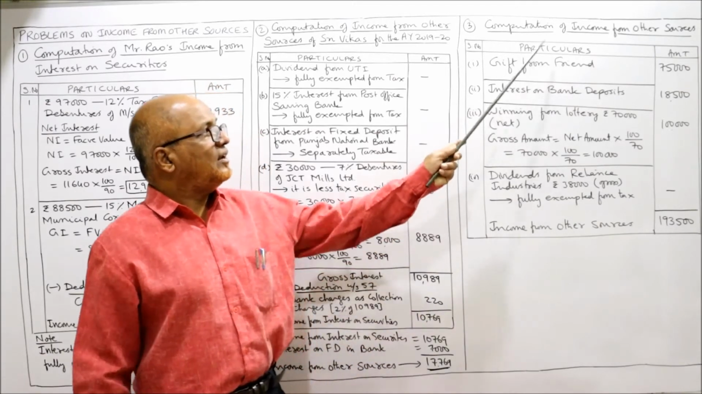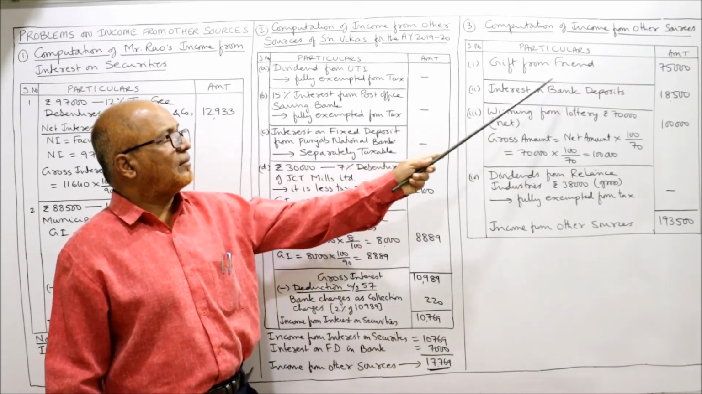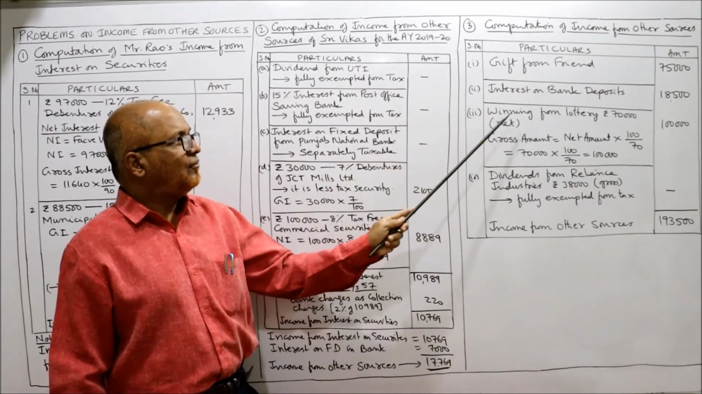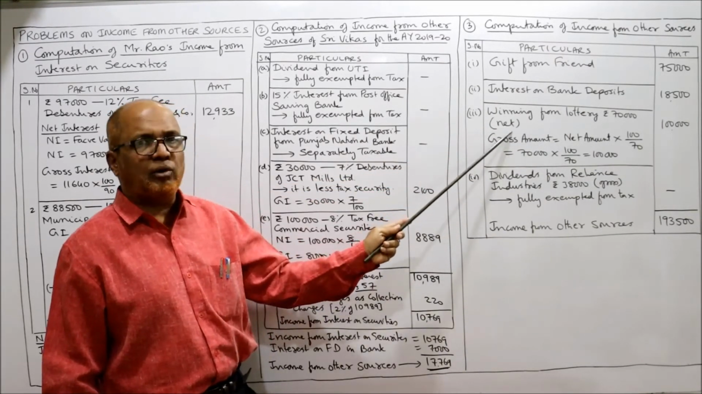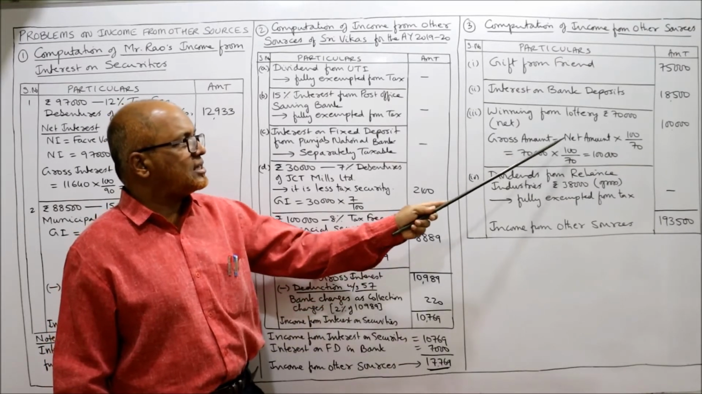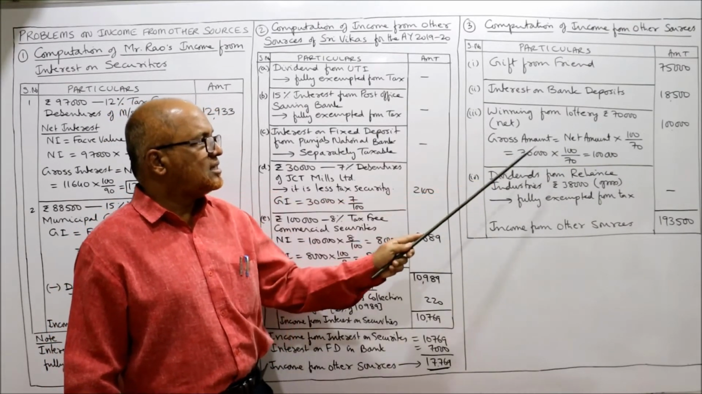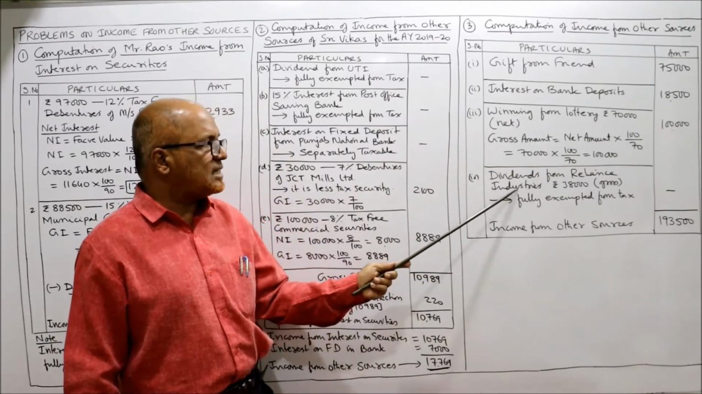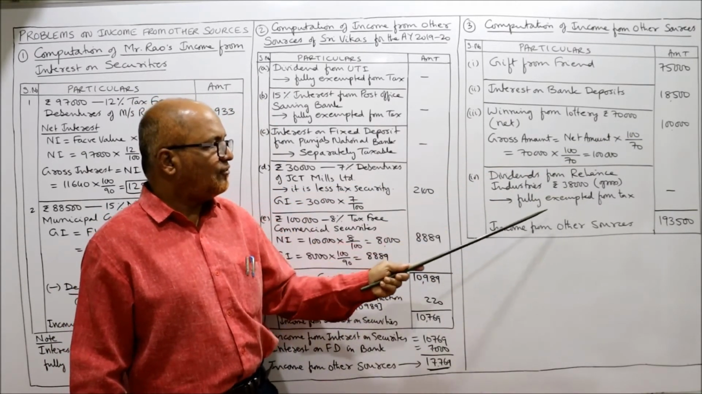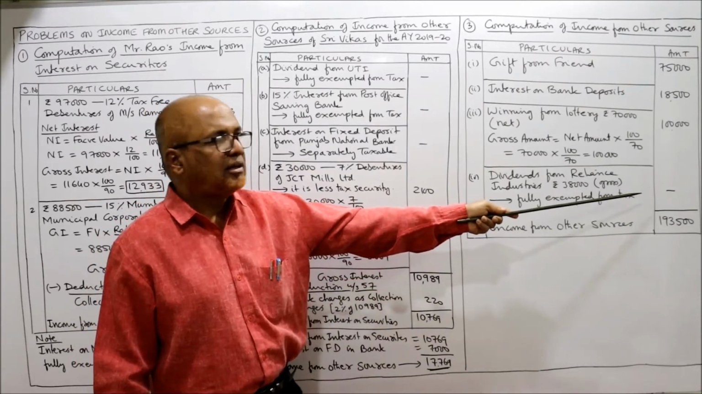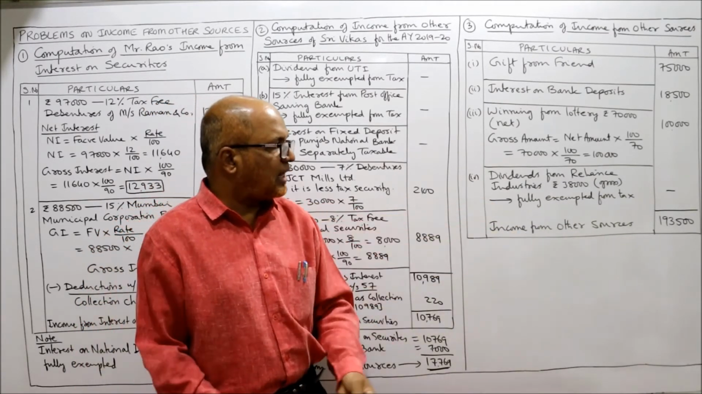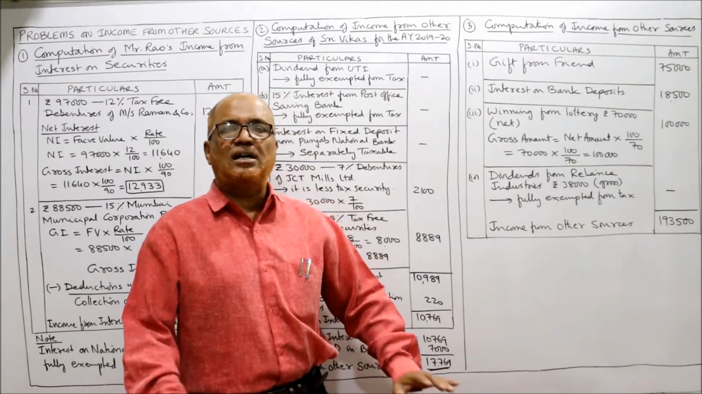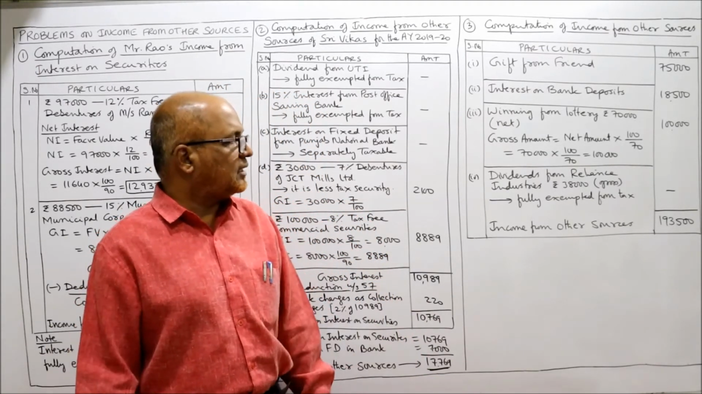Now see here, computation of income from other sources, particulars: gift from friends 75,000, interest on bank deposit 18,500, winning from lottery 70,000 net amount. We have to gross it. The gross amount is equal to net amount into 100 by 70. 70,000 into 100 by 70, 1 lakh. Then dividend from Reliance Industries 38,000 gross, fully exempted from tax. The total income from other sources is 1,93,500. 1,93,500 is the total income from other sources.